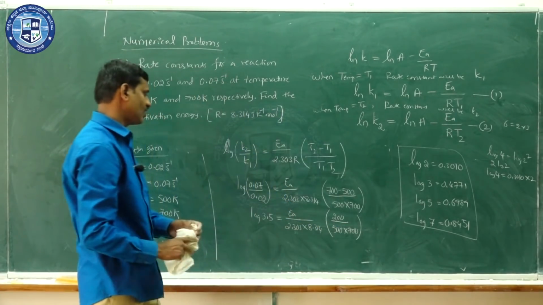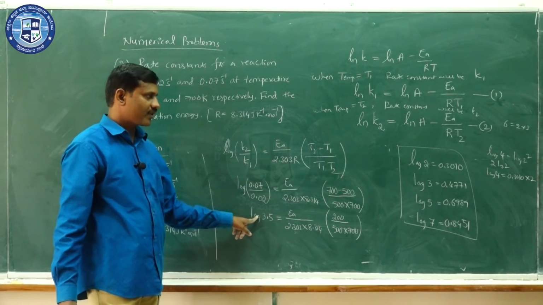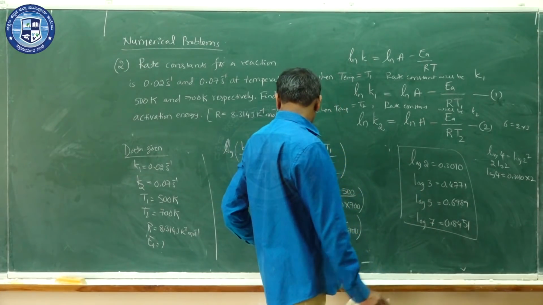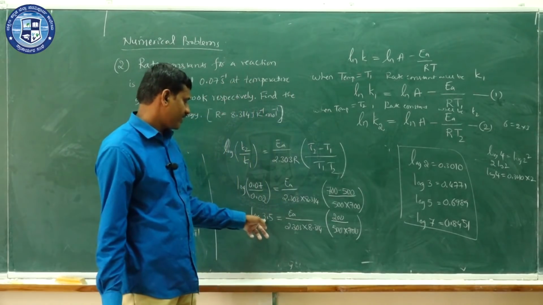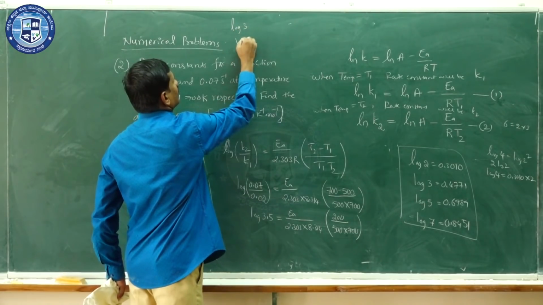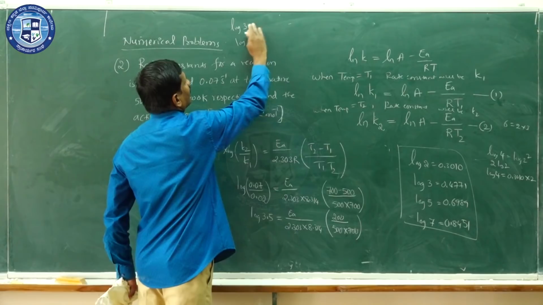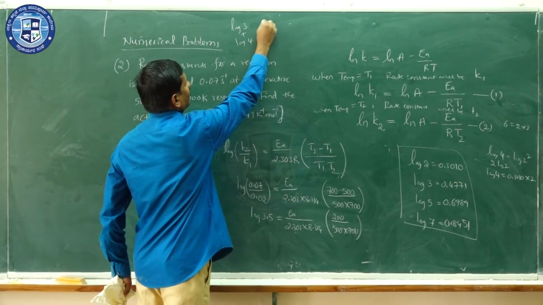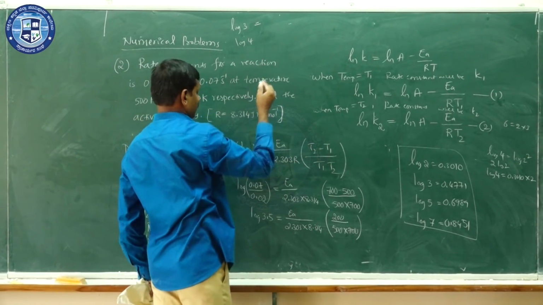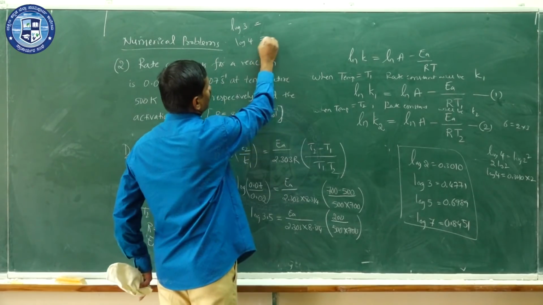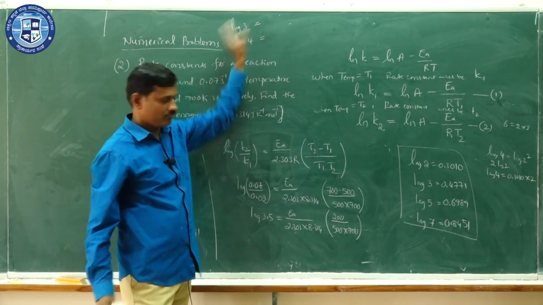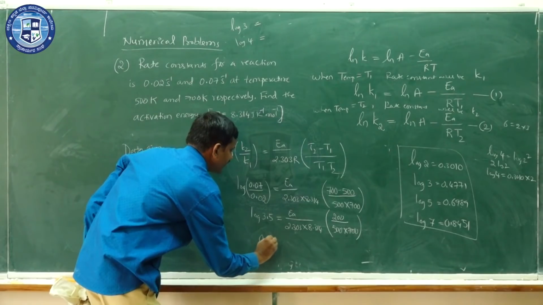Now, what is the value of log 3.5? How do we determine it? Very simple. You know that log 3.5 value lies between 3 and 4. So you determine the log value for 3, the log value for 4, add them and divide by 2. You are going to get an approximate value. So here it comes to be 0.544.